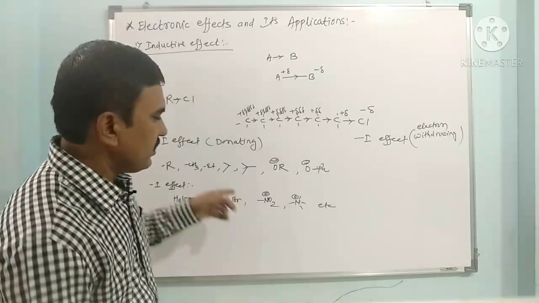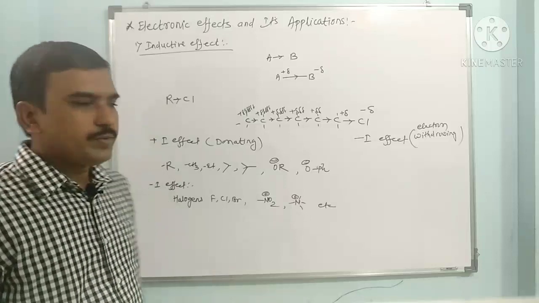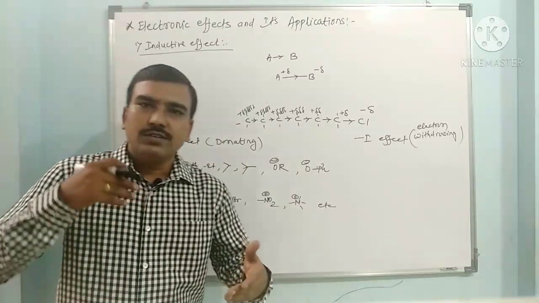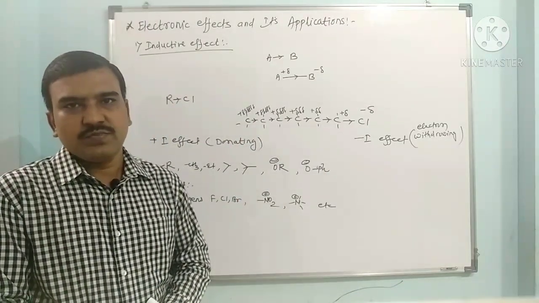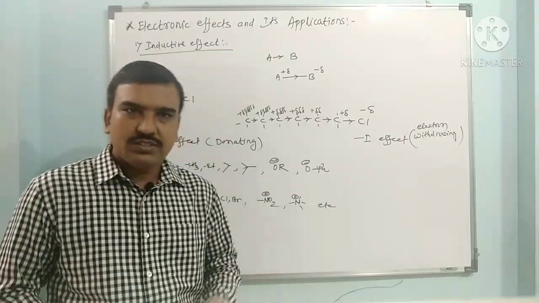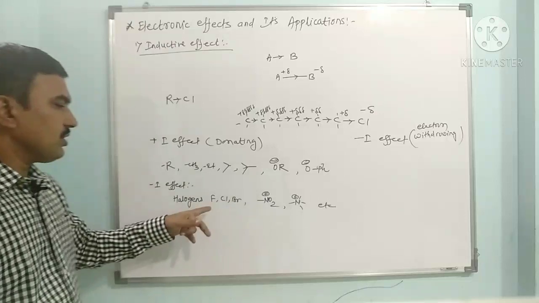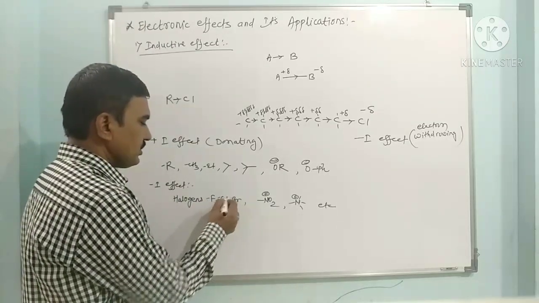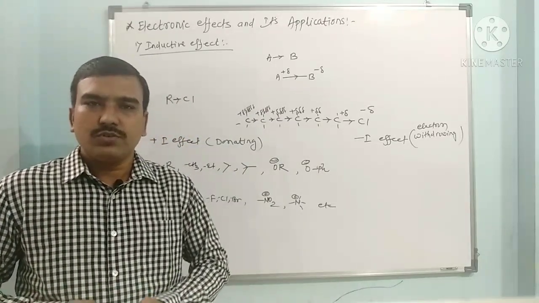So here electron attracting and here electron donating. So these are the two types of effects we have seen. All the anions are electron donating, because to relieve that negative charge they donate electrons towards electron deficient species. So all the electron rich species act as electron donors. So these are the electron donating groups, while electron deficient or electronegative species, like fluorine, chlorine, bromine, act as minus I groups or electron withdrawing groups.